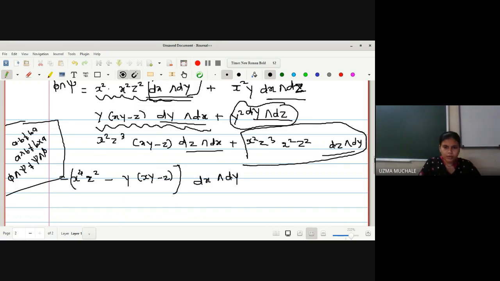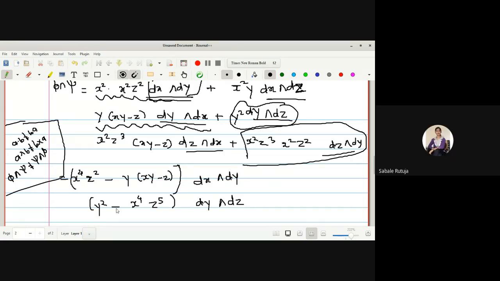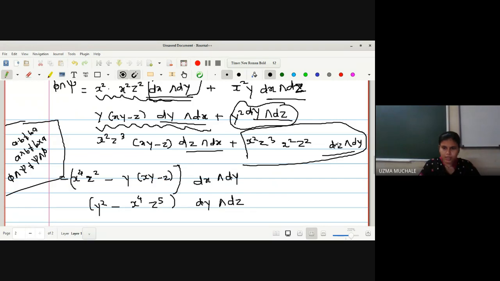Okay, so what I will do here, I have y square minus x raised to 4, z raised to 5, and what is common here, dy wedge dz. We are taking a negative sign here, dy wedge dz as it is, because here we are converting dz wedge dy into dy wedge dz, right? Yes, does everyone understand? Yes, ma'am. We took the negative sign because here we are changing position.